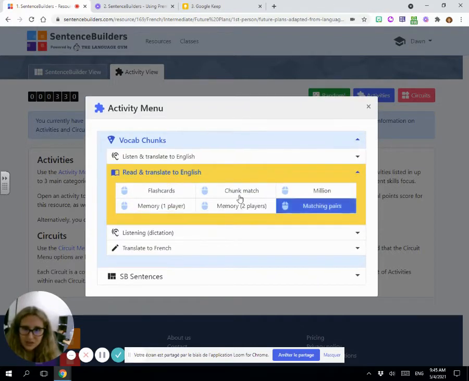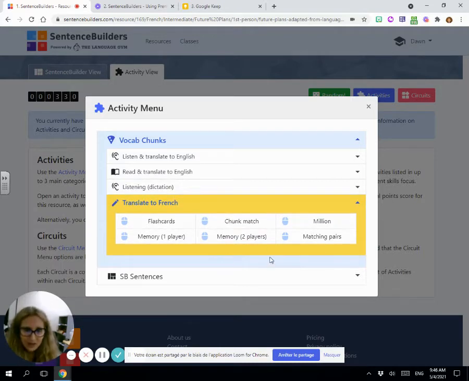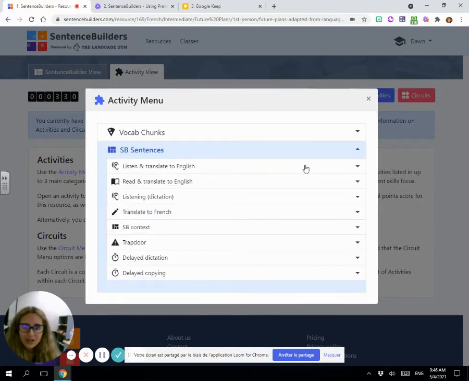You see some of the listening choices. Reading will be similar. Dictation, voilà. Think of all the time this will save you as a teacher of having to create dictation and translate to French. Again, this is at the chunk level, and then it moves on to the sentence level. And again, this is why it's very important you make sure that all of your combinations will work so that you have sentences that actually function.